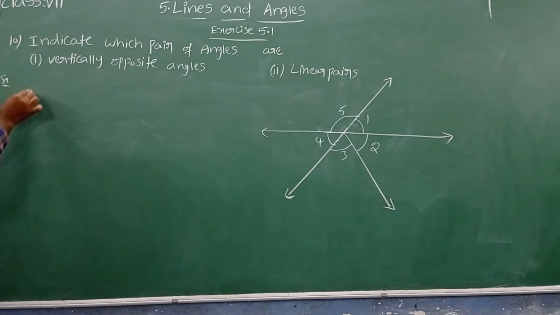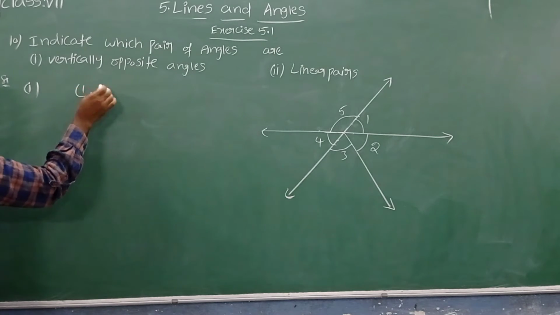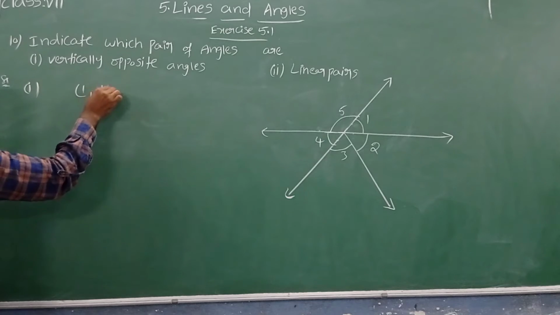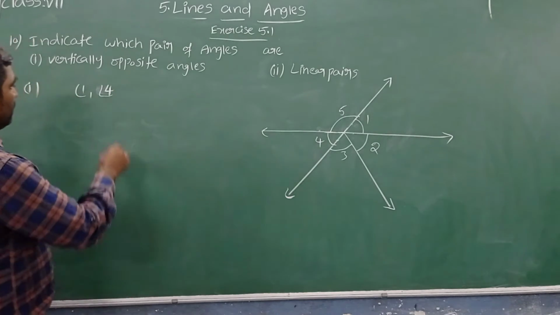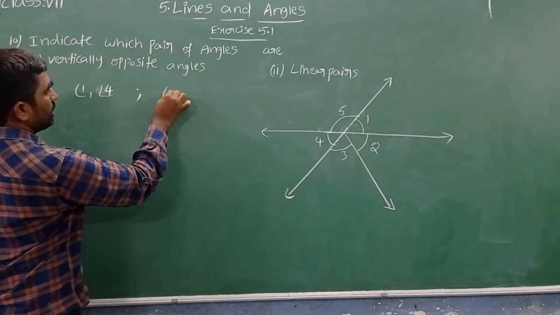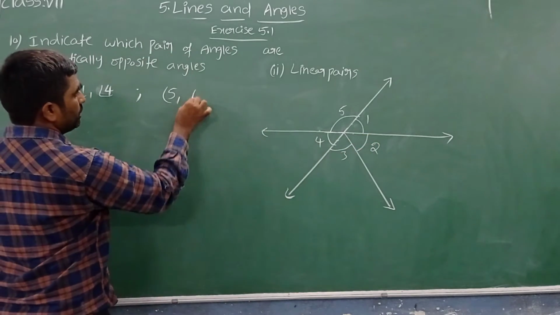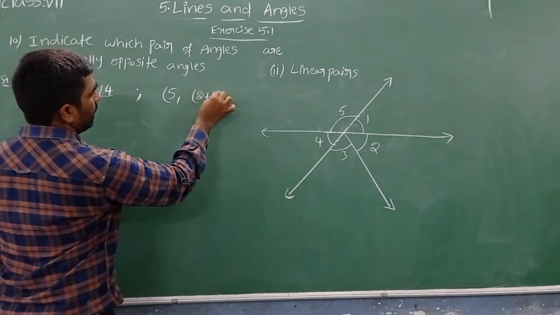So the solution, first bit, vertically opposite angle pairs: I can write angle 1, angle 4 are vertically opposite angles. Moreover, I can see angle 5 and this angle 2 and angle 3.